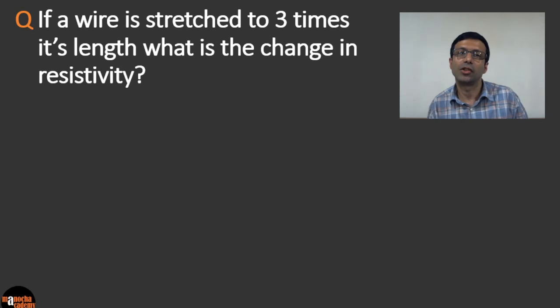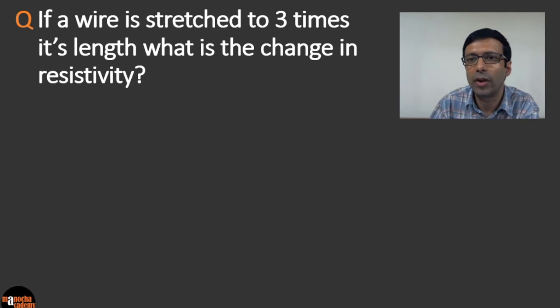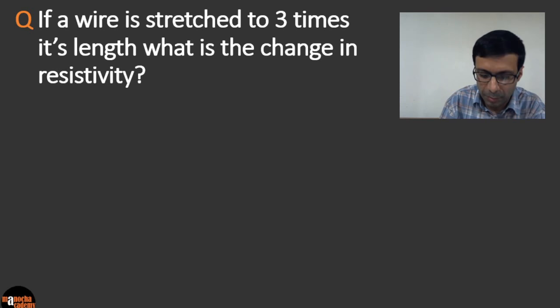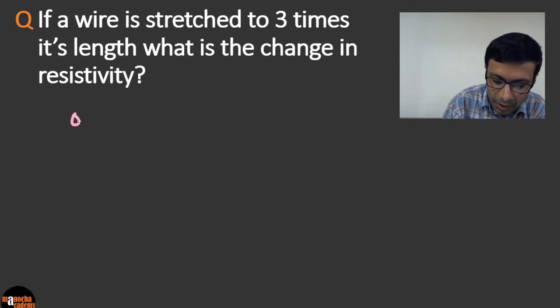Here's our next question. If a wire is stretched to 3 times its length, what is the change in resistivity? If you take a wire and stretch it to 3 times its length, first let's visualize the question.